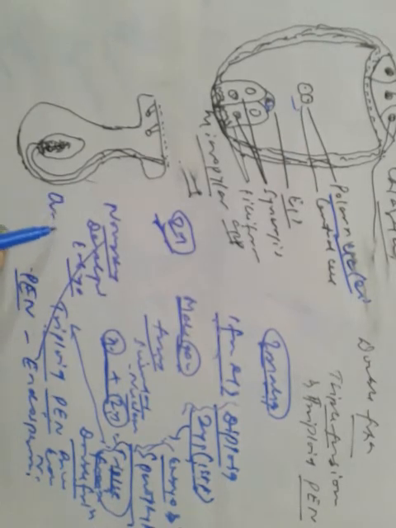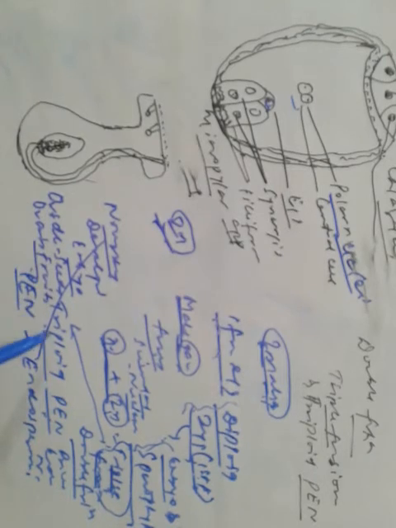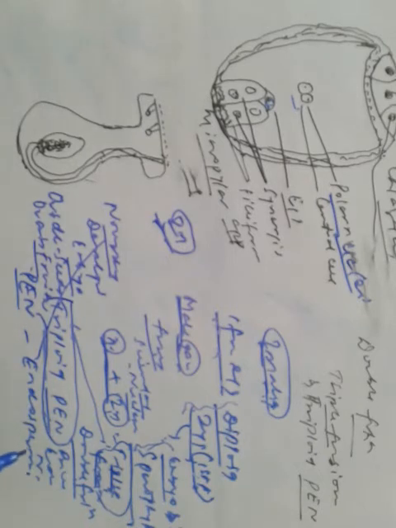Ovules develop into seeds and ovaries into fruits. So this triploid primary endosperm nucleus, which was formed due to triple fusion, develops into endosperm, and the endosperm nourishes the developing embryo. Ovules develop into seeds and ovaries into fruits.